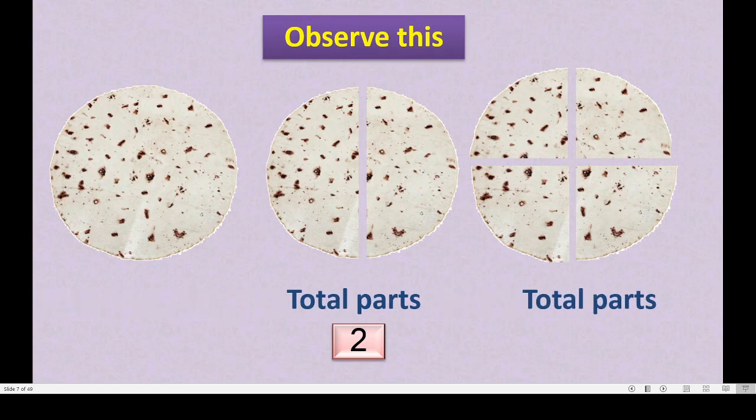Total parts are 4 here, right? Got this, children? Here 2 parts, here 4 parts. This, you know, is called half. This is also half. Now we will learn the name for these total 4 parts. They are equal in shape and size, isn't it?